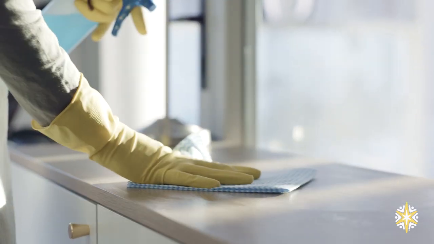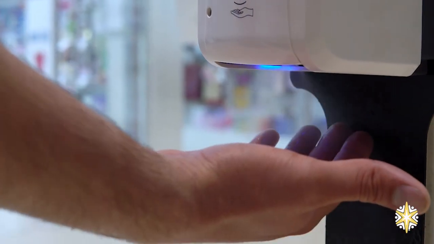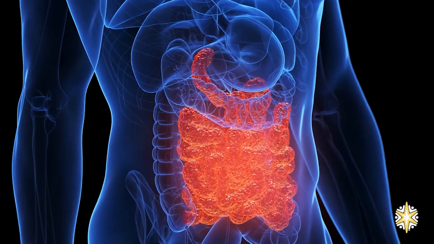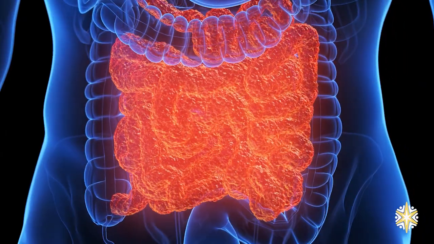So if you think about it, alcohol is a solvent, right? We use different kinds of alcohols, like isopropyl alcohol, for example, to clean things. So we know that it essentially is a disinfectant, and what that means is it's destroying that healthy microbiome. Alcohol also has a direct effect on the lining of the intestine, so it can become inflamed. And so for both of those reasons, people aren't absorbing key nutrients. Those precursors are actually really important for healthy brain function.